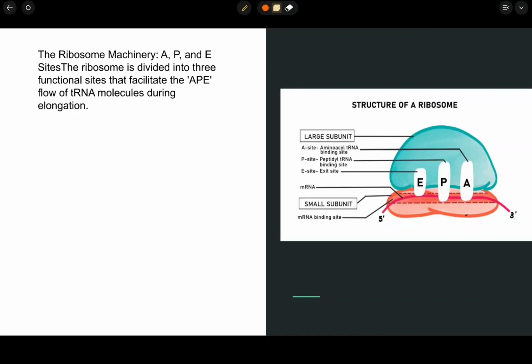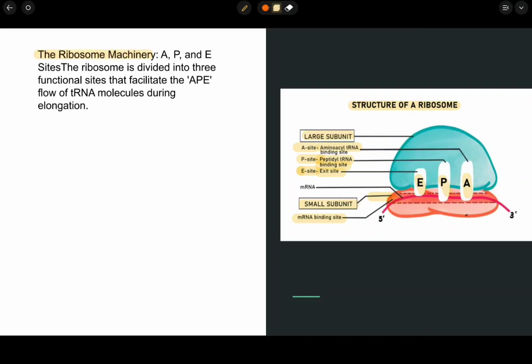Now the structure of the ribosome. The ribosome has one large subunit and one small subunit. The large subunit has the A site, P site and E site. The A site is the aminoacyl tRNA binding site. The P site is the peptidyl tRNA binding site, and the E site is the exit site. This is the E site, P site and A site. And this is the small ribosomal subunit, and there is an mRNA binding site here.